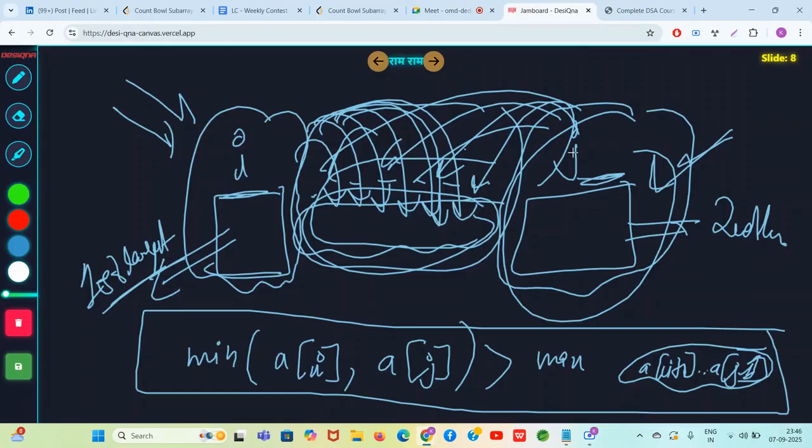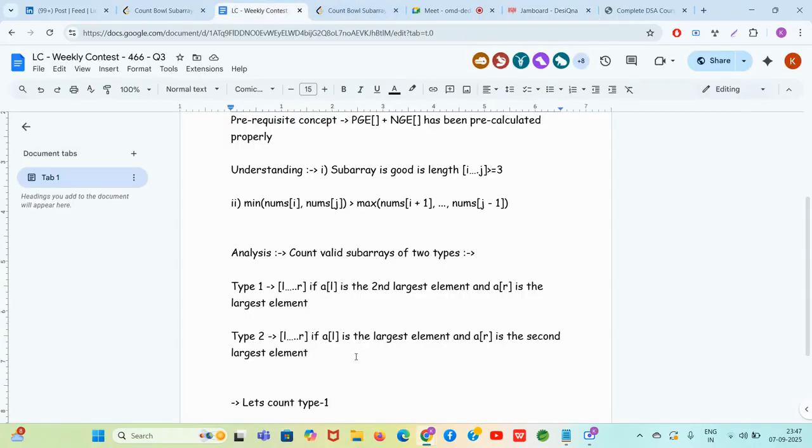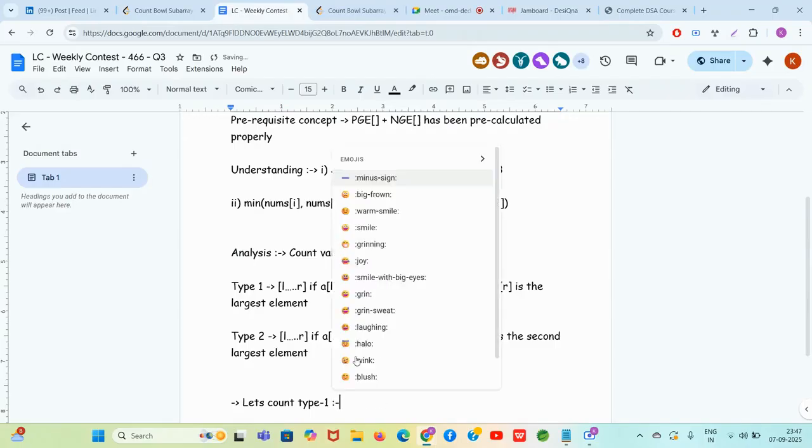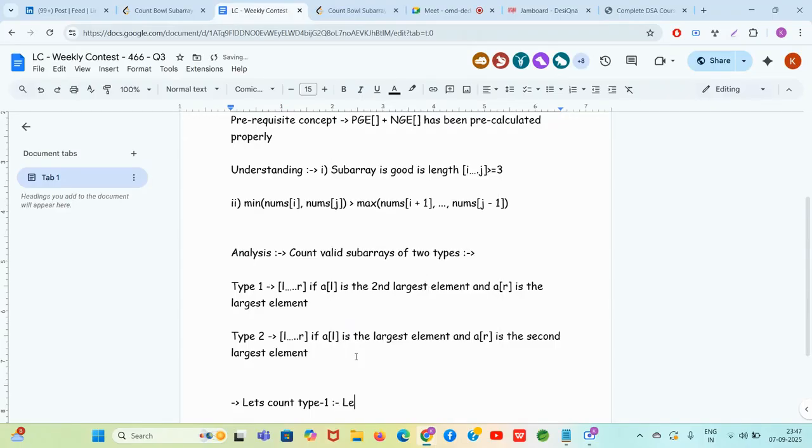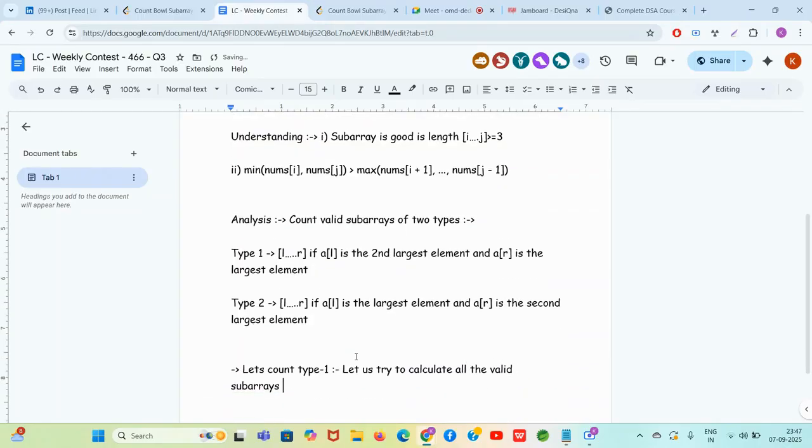Now, listen to me very, very carefully. Let's try to calculate all the valid subarrays ending at index R. I think this should be easy.